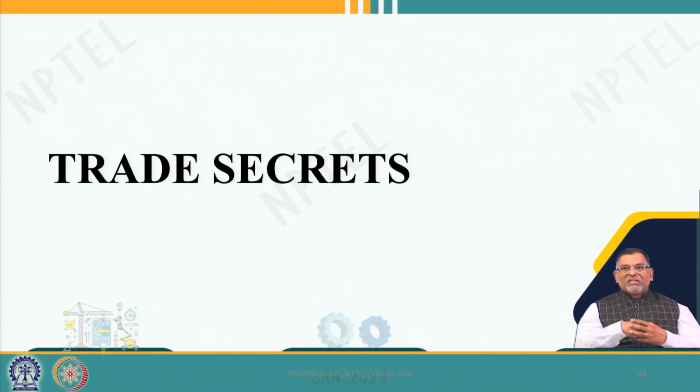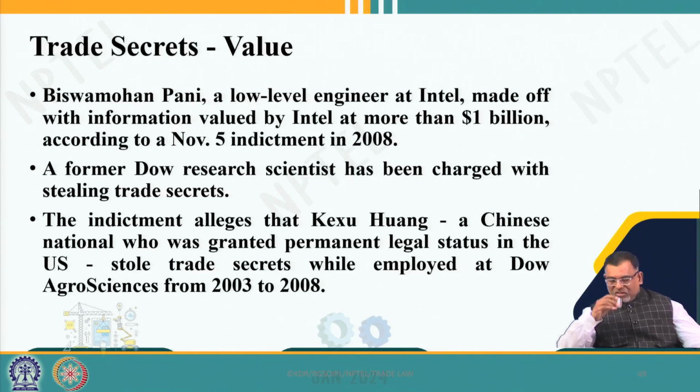So, we will move on to trade secrets, the another category, or I would say the seventh category of intellectual property law mentioned under the TRIPS agreement. So, what is a trade secret? The name itself says, if you keep something secret, the question is whether it can become a trade secret. The answer is no, it must be related to trade. So, the basic protection of trade secrets is provided under the trade secret provisions of the TRIPS agreement.